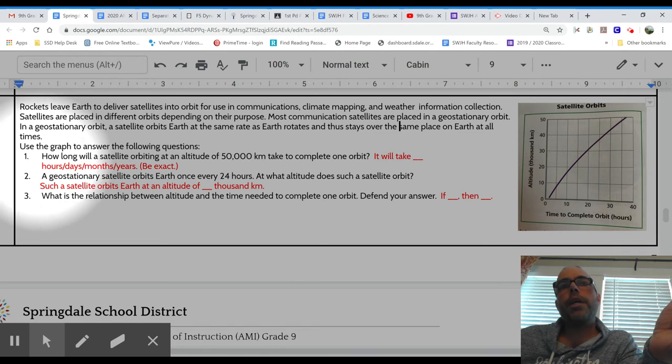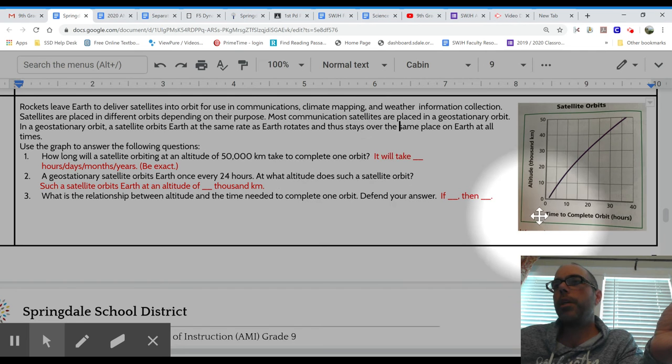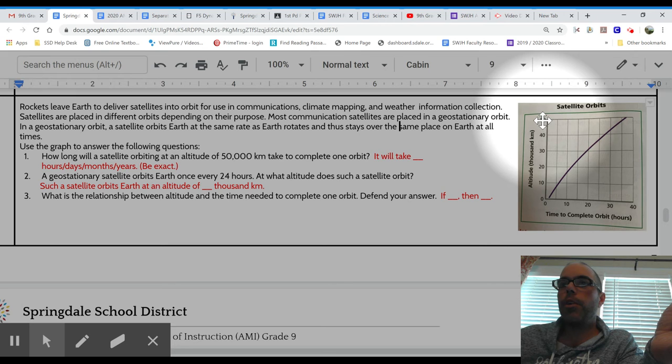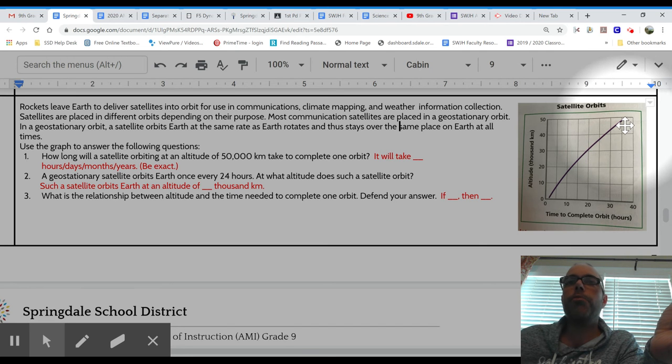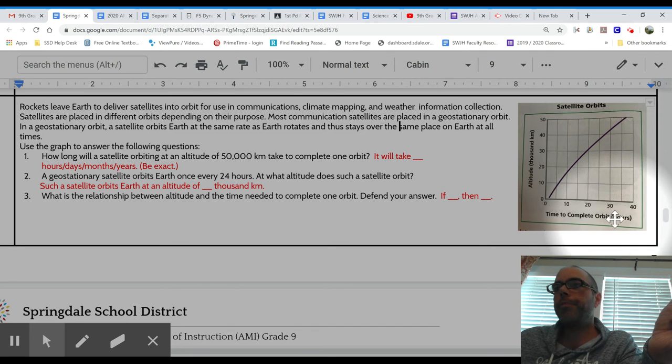So our first question said, how long will a satellite orbiting at an altitude of 50,000 kilometers take to complete one orbit? We got 50,000 kilometers. So this one we're just going to read straight across and give them an exact number. Notice that this is 30 and this is 40, so that's 35. Please try and give us an exact number on that, and don't forget your units of time.